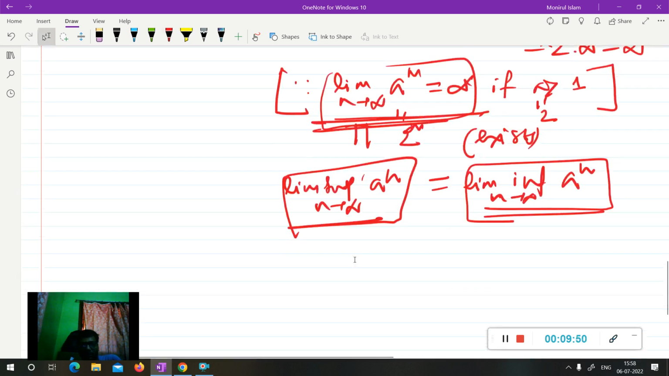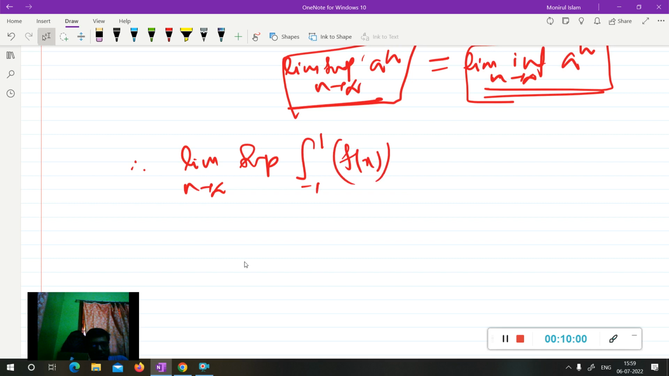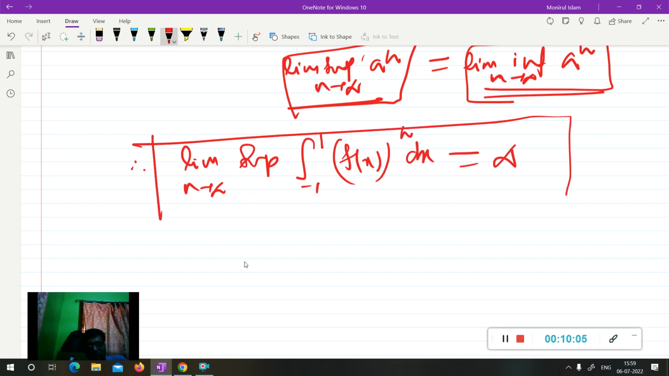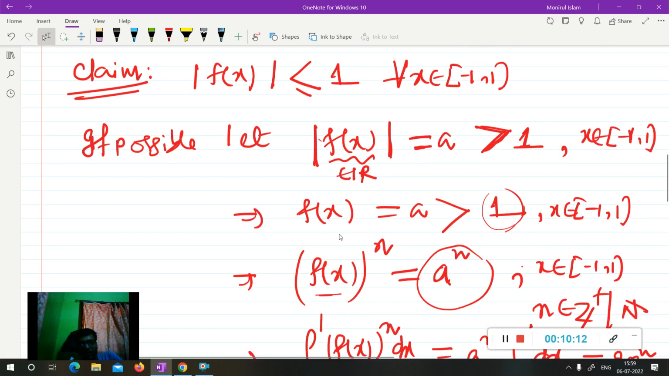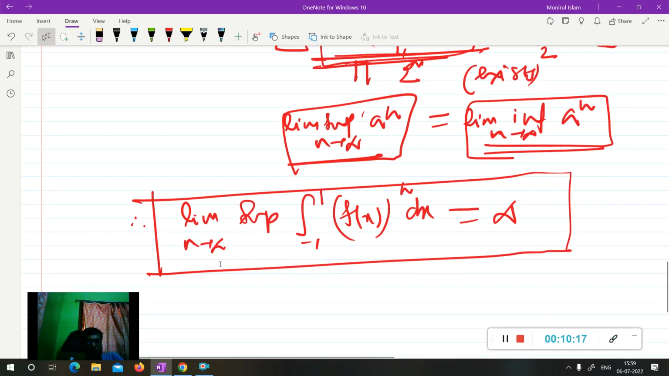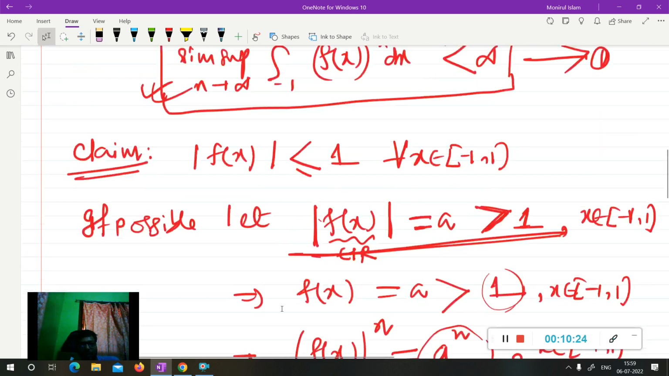Therefore the limit as n tends to infinity of the integral from -1 to 1 of f(x) to the n dx will be infinity. But this gives a contradiction. I proved that if the modulus of f is greater than 1, then the limit of this integral will be infinite. But it is a contradiction because it is given that this integral is finite.